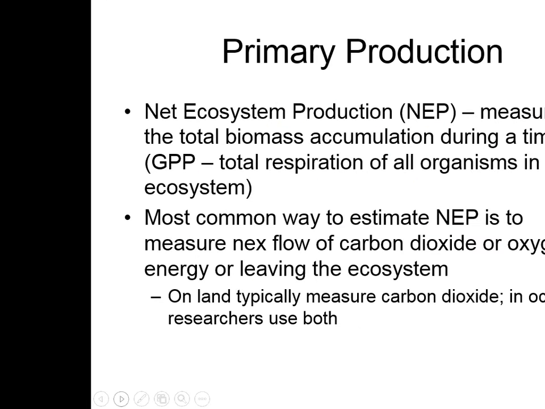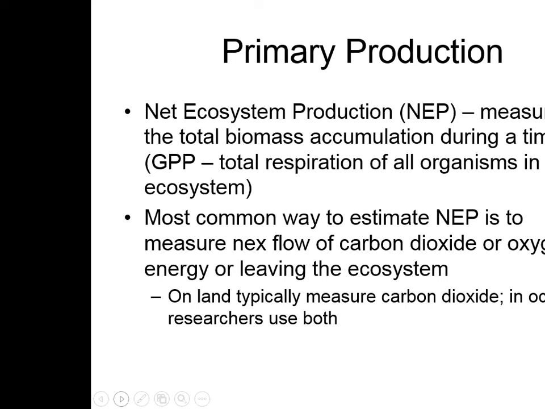Net ecosystem production, or NEP, is the measure of the total biomass accumulation during a time. This is the GPP, the gross primary productivity, so it's the plants, minus the total respiration of all organisms in the ecosystem. That gives you the net ecosystem production. Because you have to think about the plants are the primary source of energy because it came directly from the sun, but you also have to take away the respiration of the organisms because you're not going to be using that. That's no longer usable.